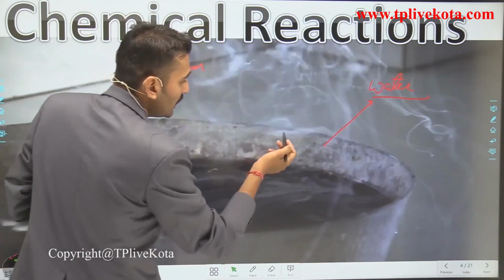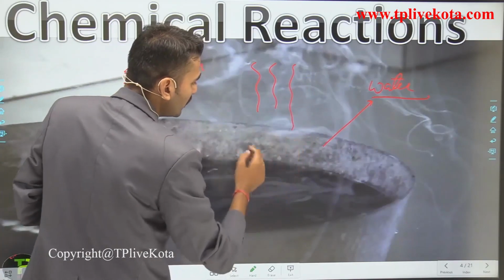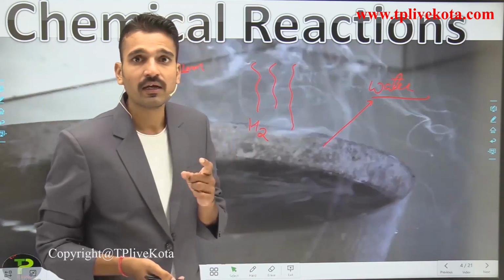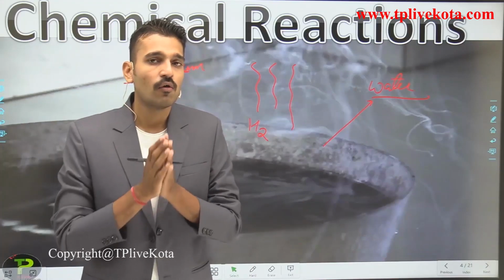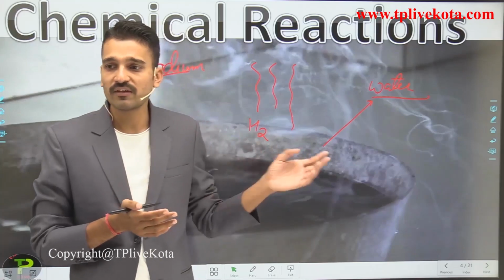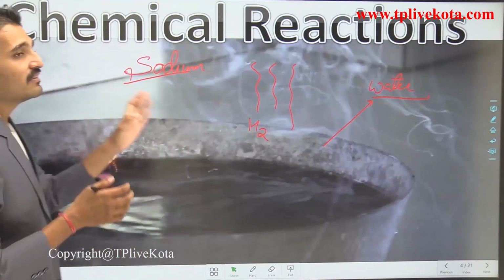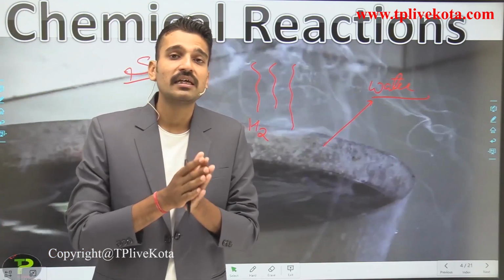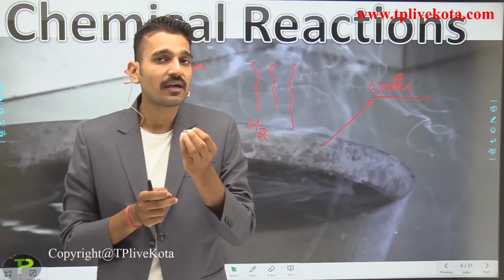The ultimate thing that you see here is that the hydrogen gas that has been evolved is burning. And since sodium is such a reactive metal, when it reacts with water, it explodes. So that was the reaction that you have seen here. This reaction is happening because a chemical change is taking place.